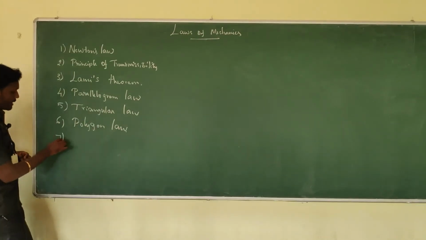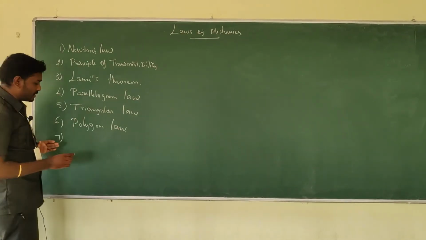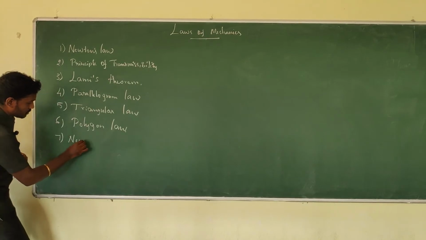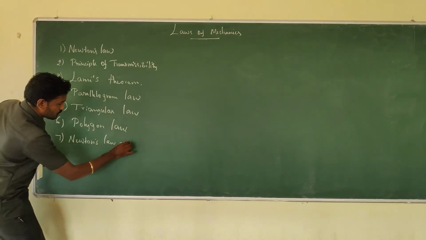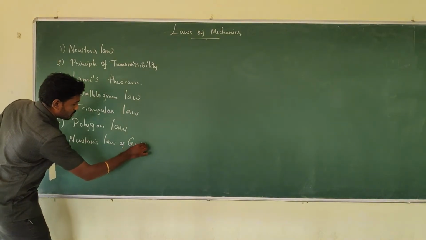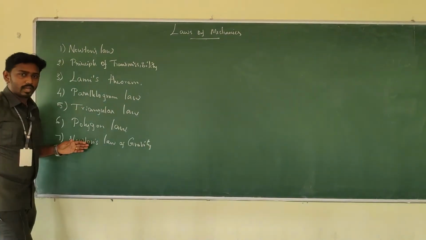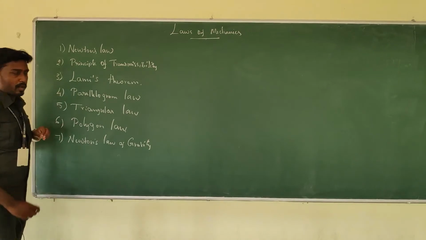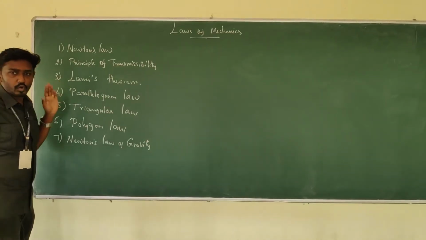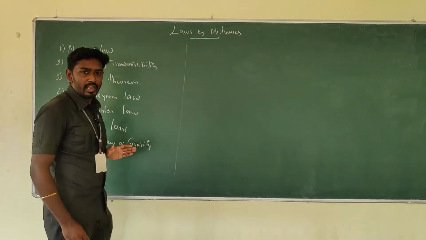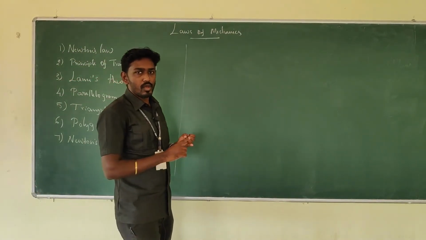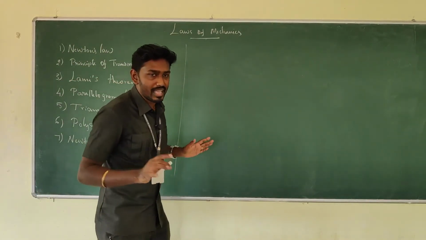And the last one is Newton's law of gravity. Right, let's see one by one. First, start with Newton's law. We have three Newton's laws: Newton's first law, Newton's second law, and Newton's third law.